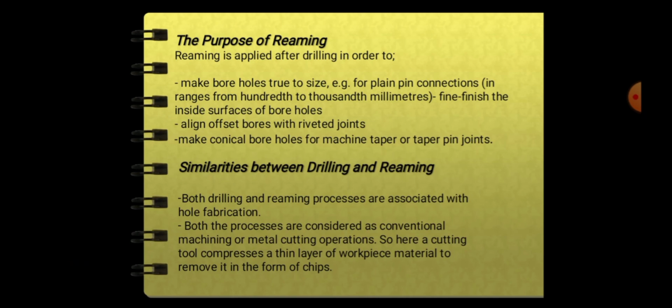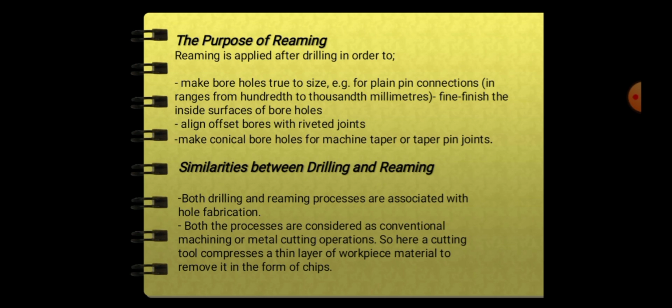So here are the purposes of reaming. Reaming is applied after drilling in order to make boreholes true to size. An example is a 4-plane pin connection in the range from 100 to 1000 millimeters. Fine finish the inside surface of boreholes. Align offset bores with riveted joints. Make conical boreholes for machine taper or taper pin joints.